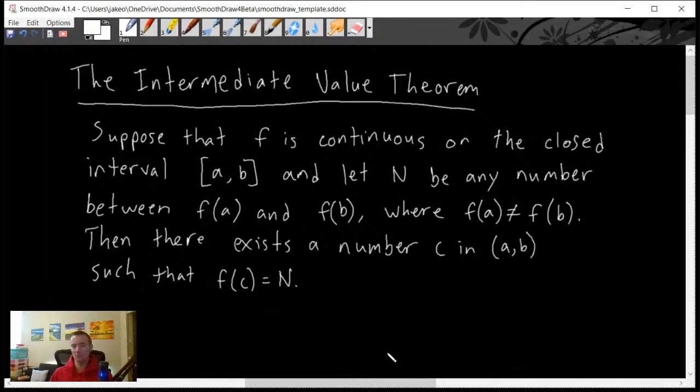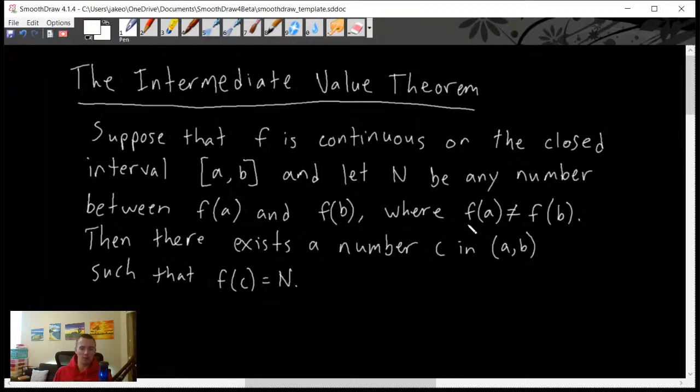Because I know a lot of times when you're reading theorems in calculus, it sounds like nonsense. So I want to be sure to explain what this really means in English instead of in math. What the theorem says is we have some function f, which is continuous on a closed interval from a to b, and we have some number n, which is any number between f of a and f of b.